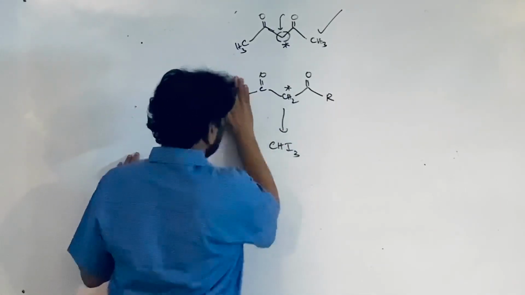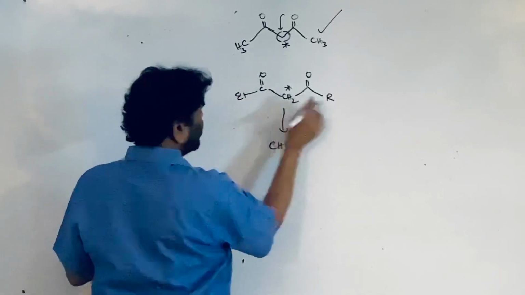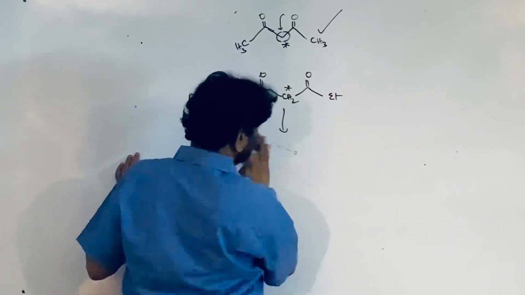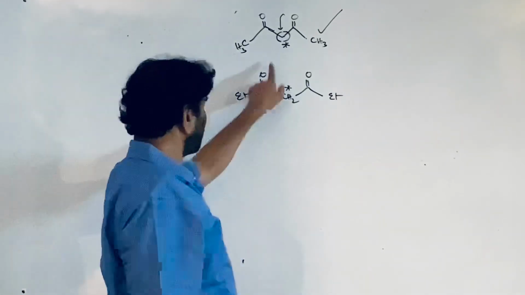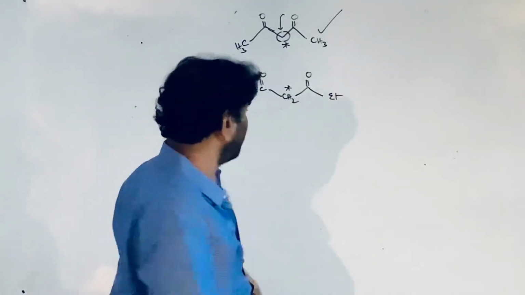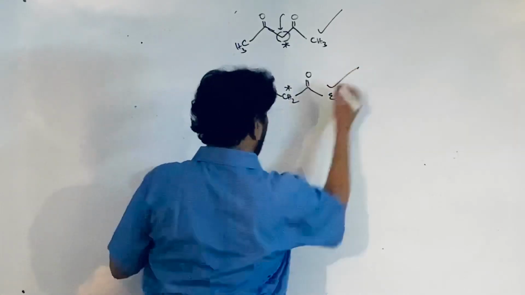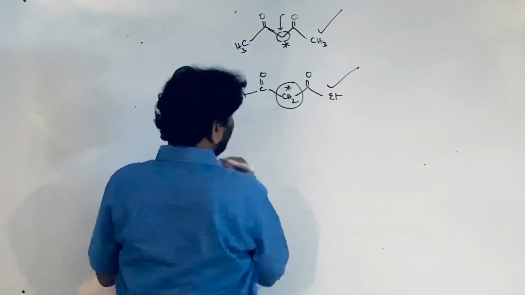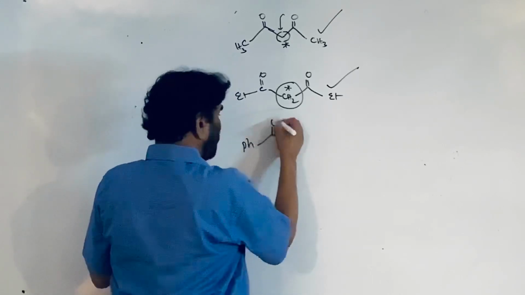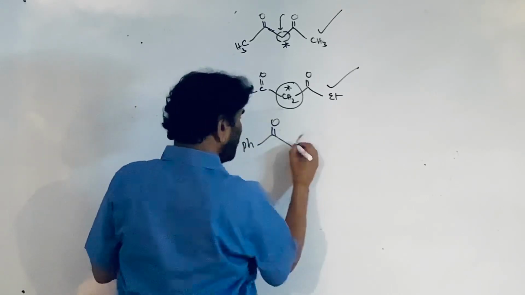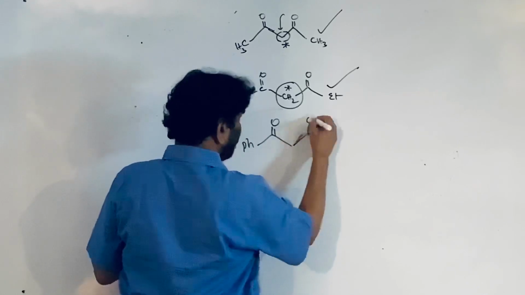If it is ethyl, let me write ethyl, it is not satisfying your structural requirement at all. To the carbonyl carbon, methyl is not attached, ethyl is attached. But it gives the iodoform test. This is giving the iodoform. So you take the phenyl group, it is not satisfying the structural requirement.